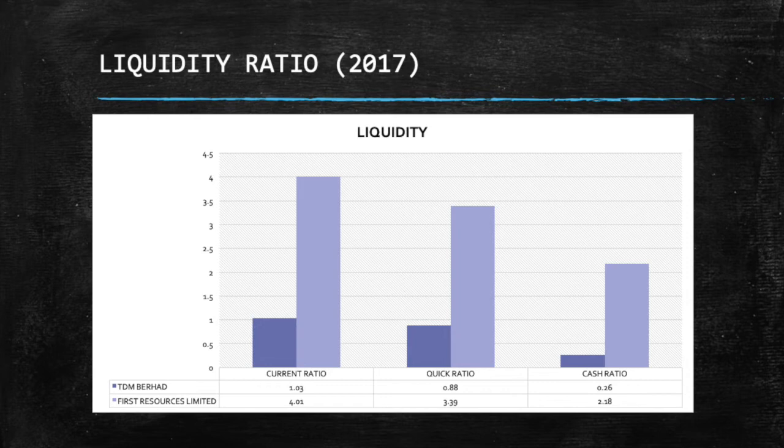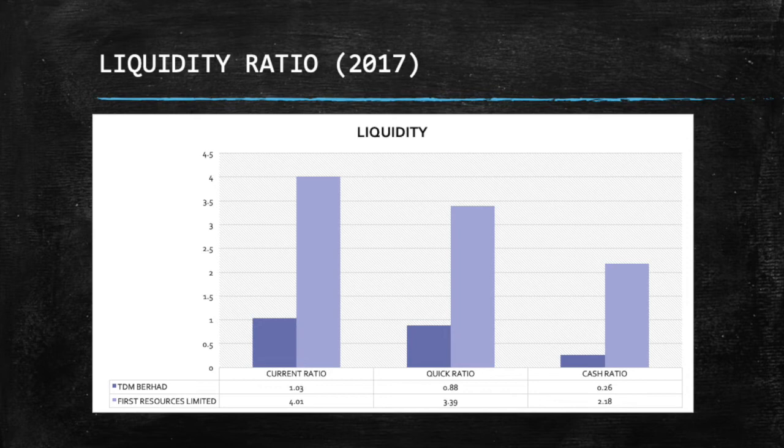In 2017, the current ratio for TDM Berhad is 103%, while for First Resources Limited it is 401%. Apart from that, the quick ratio for TDM Berhad is 88%, while for First Resources Limited it is 339%. Furthermore, the cash ratio for TDM Berhad is 26%, while for First Resources Limited it is 280%.